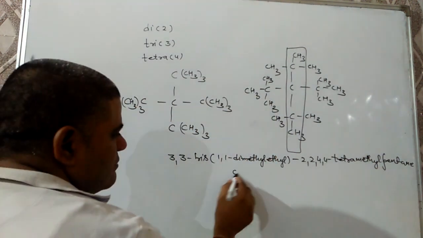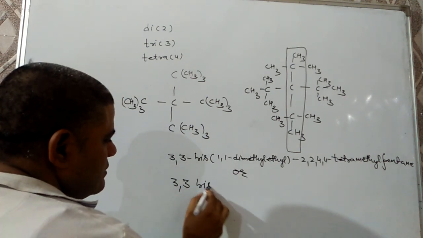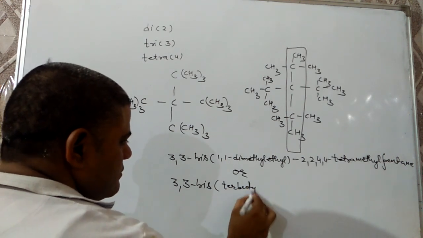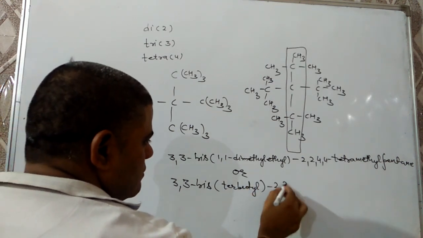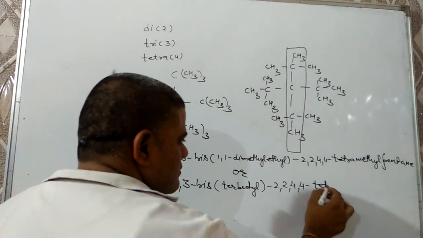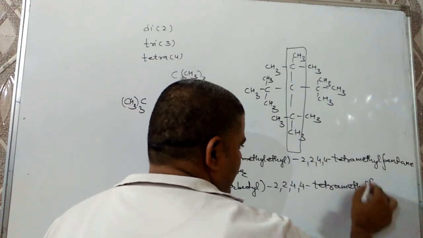Or it can be 3,3-bis(tertiary butyl)-2,2,4,4-tetramethylpentane.